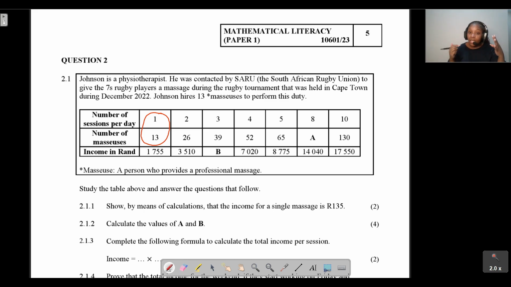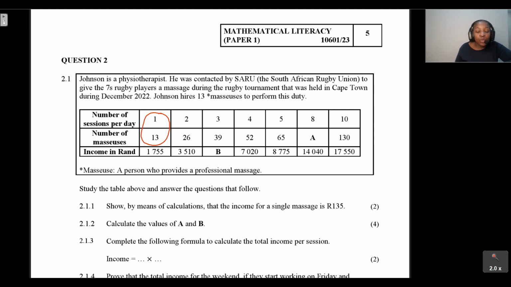Already your mind is working. We already know how we can get to A by just using that, right? Okay, so you need to get to a point where you're just thinking, okay, what am I given? Can that help me determine an unknown value in this table? All right, so we already can see that pattern going on there. All right, let's have a look at question 2.1.1.